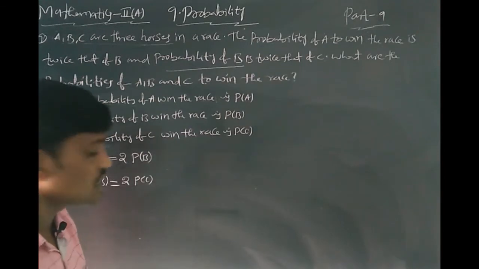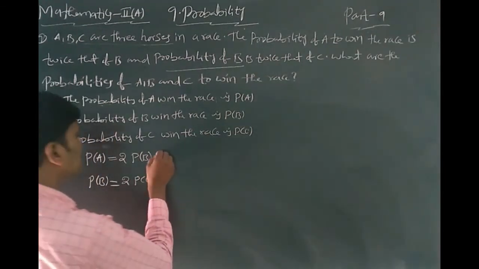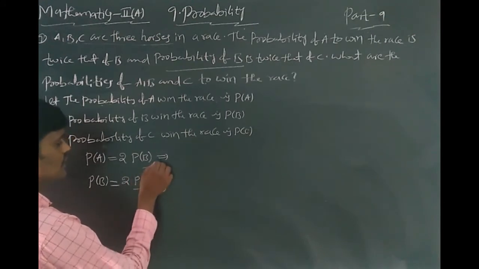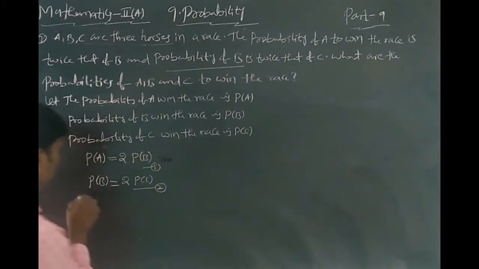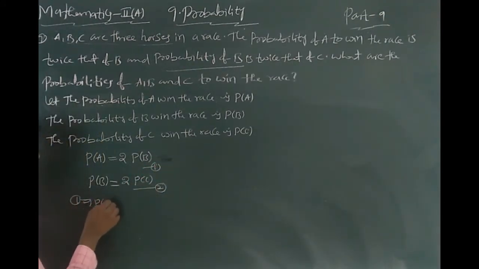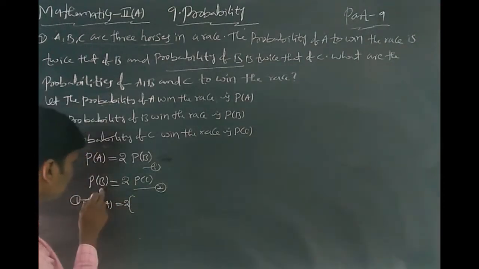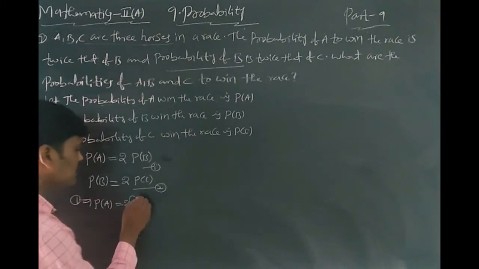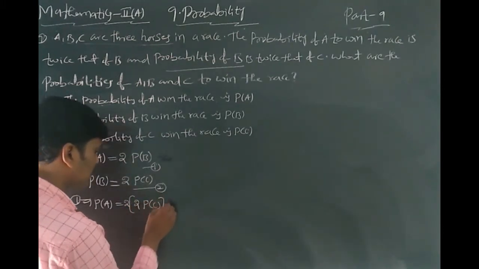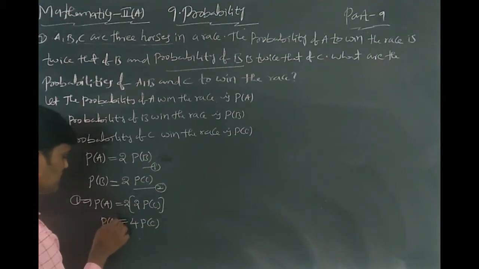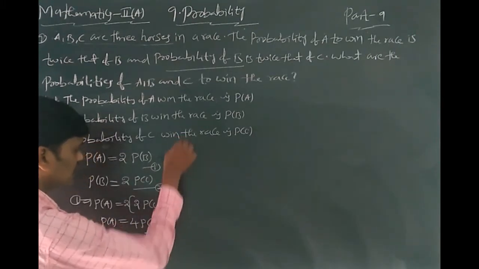Understood or not, students? Here you can write P of B equal to 2 P of C, equation 2. This implies P of A equal to 2 into P of B, and the value of P of B is 2 into P of C. That's why you can write 4 into P of C. This is P of A, equation 3.